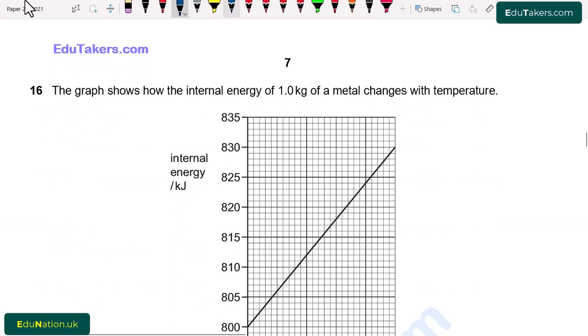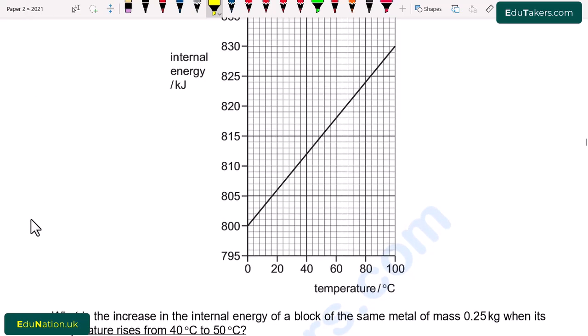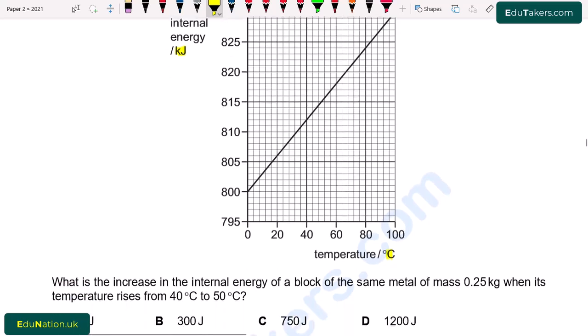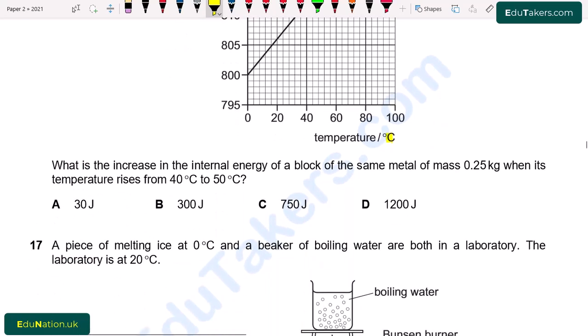Question number 16. The graph shows how the internal energy of 1.0 kilogram of metal changes with temperature. The internal energy is measured in kilojoules while the temperature is measured in degrees C. It is a straight line between them. What is the increase in internal energy of a block of the same metal of mass 0.25 kilogram when its temperature rises from 40 degrees C to 50 degrees C?